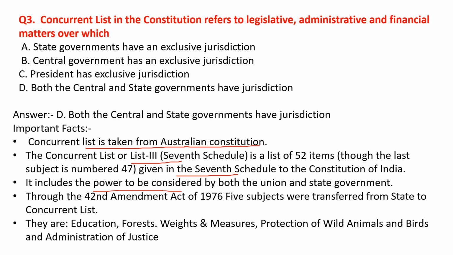Through the 42nd Amendment Act of 1976, five subjects were transferred from the state list to the concurrent list. These subjects are also often asked in exams. What are these subjects? Education, forests, weights and measures, protection of wild animals and birds, and administration of justice.